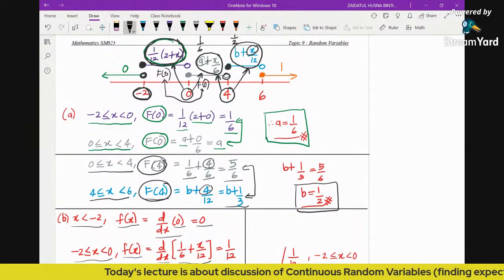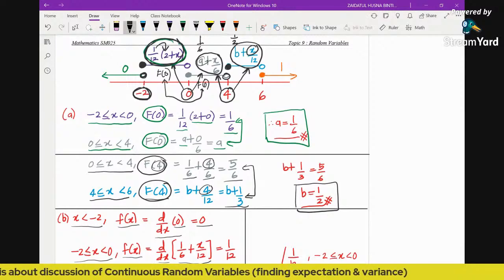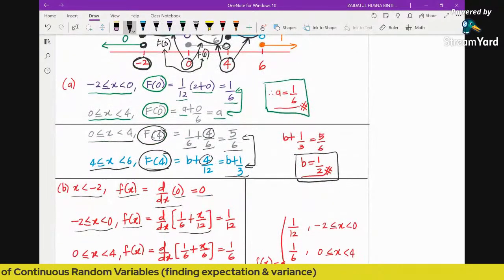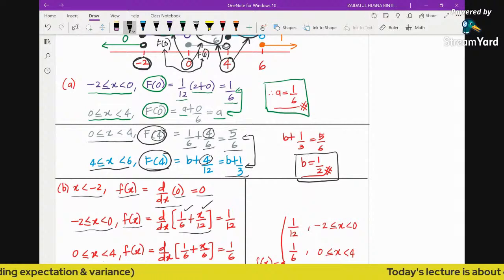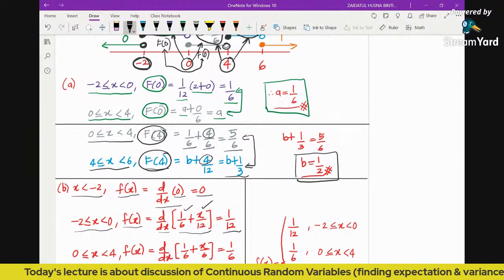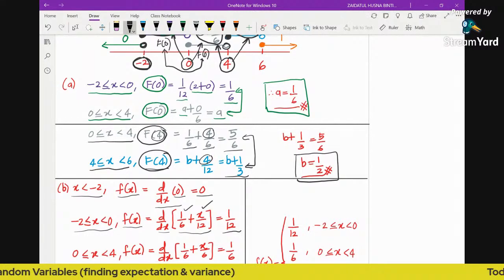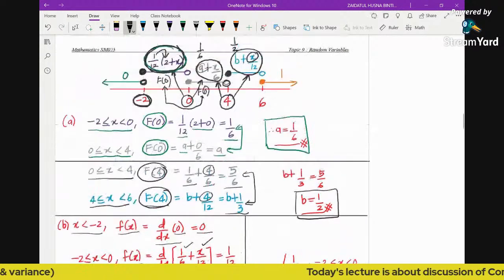Please bear in mind, this is the second function, so I just expand. So 1/12 we multiply in, so we will have 2/12 plus x over 12, which is 1/6 plus x over 12. So differentiating this linear function will give you a constant, right? Again, I hope that you don't get confused between differentiation and integration. When it comes to differentiation, the power is going to be reduced by 1, and differentiating a linear function will give you a constant function.